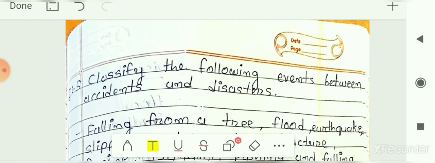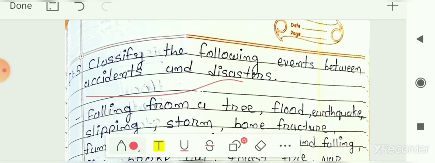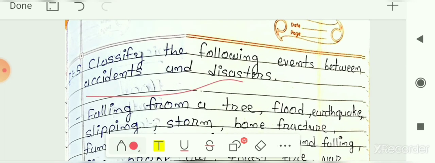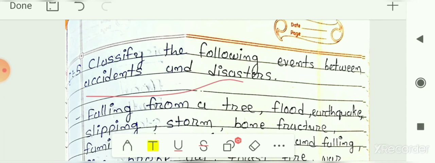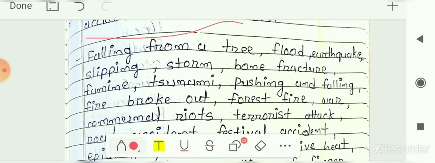Classification. This one is: classify the following events between accidents and disaster. We have to classify the given events into accidents or disaster. The first event is falling from a tree. Next is flood, earthquake. Then slipping, that means slipping on a wet floor. Next is storm. Next is bone fracture because of falling. If any person gets a bone fracture or an injury in the hand or leg, that is known as a bone fracture. Next is famine.